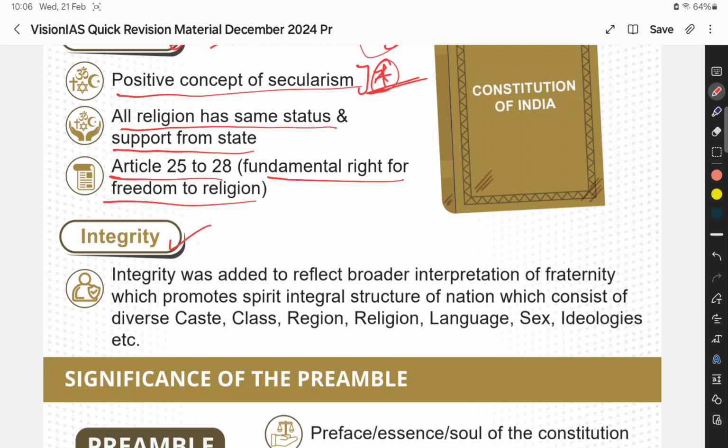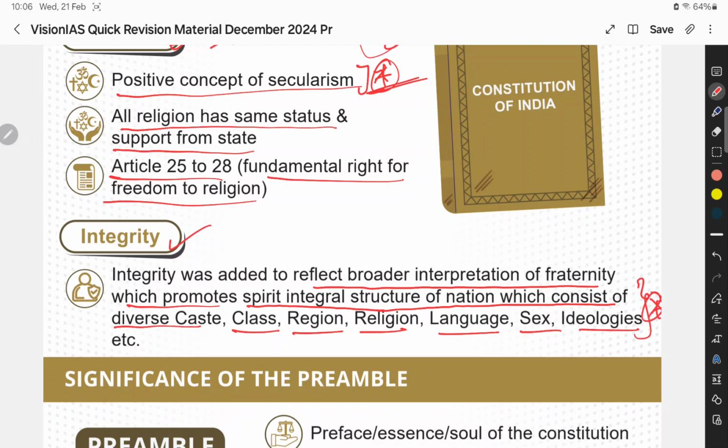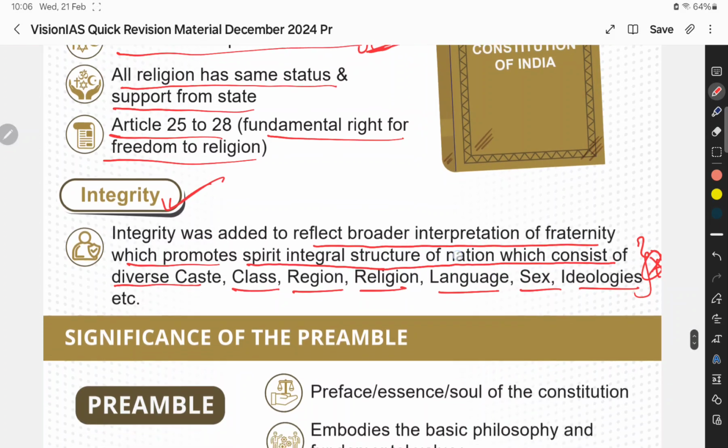Integrity was added to reflect a broader interpretation of fraternity, which promotes the spirit of the integral structure of the nation, which consists of diverse caste, class, religion, region, language, sex, and ideologies. Though we have these many diversities, we are integrated. That is mentioned in the integrity of the preamble.